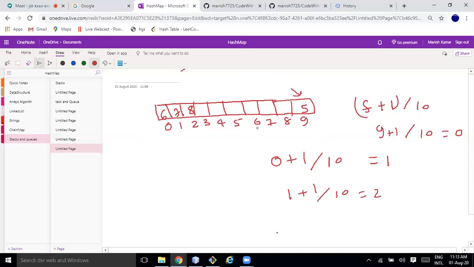And what will happen once it reaches till here, right? 8, 9, 10, 11, 12, 13, 14. Once it reaches here and there is still an element after that, then we can say the stack is full, the queue is full, and we can throw an exception. I hope now it's clear.